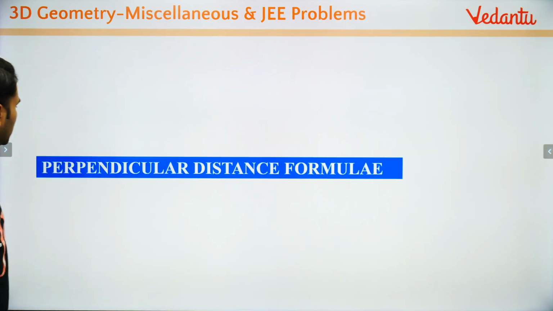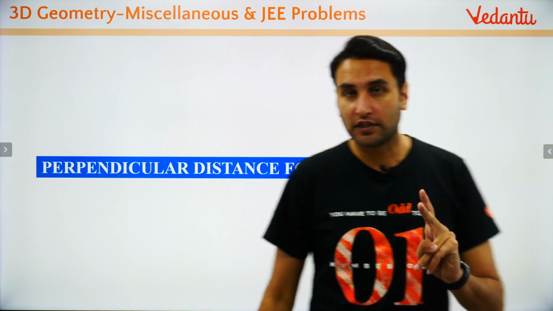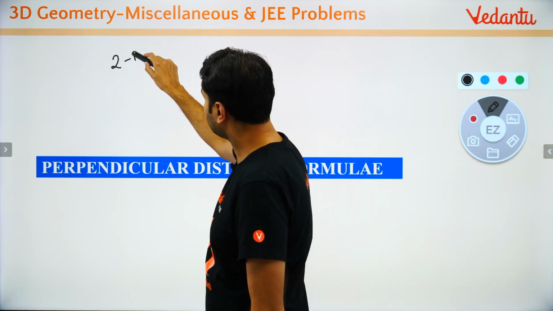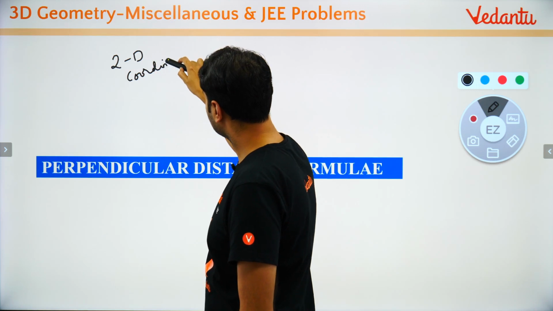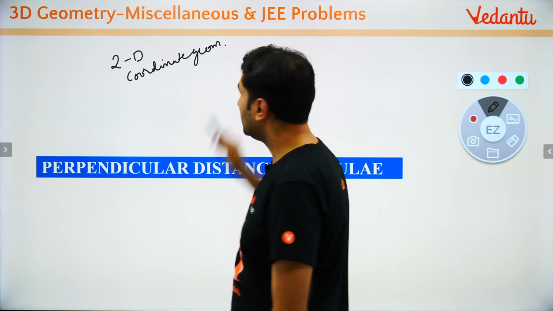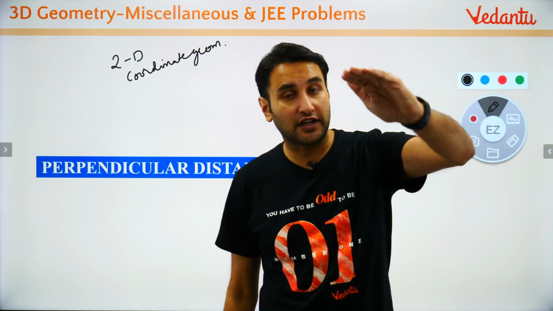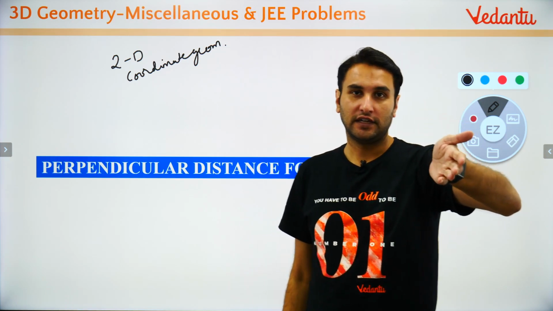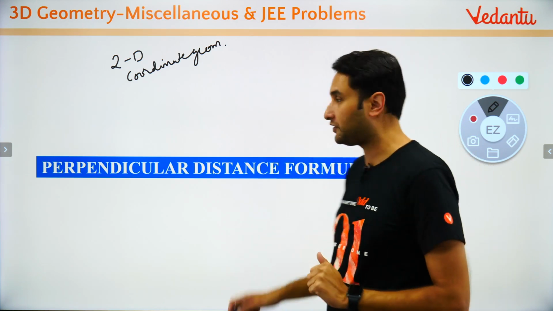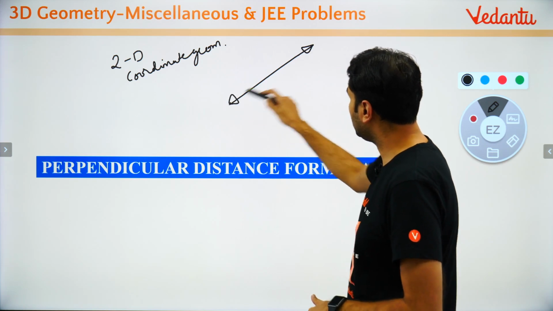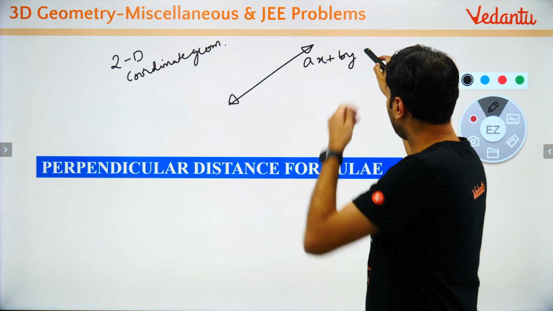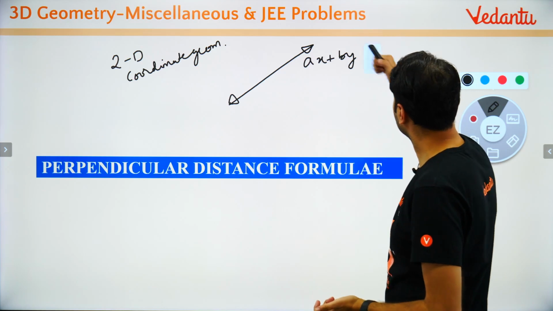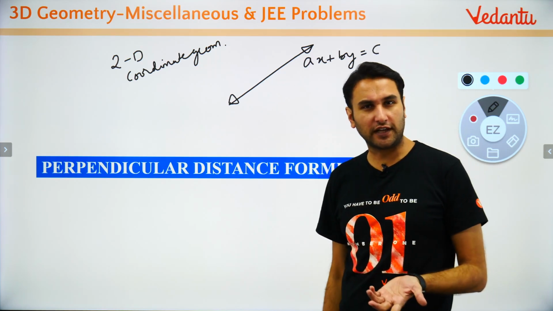Okay? Let's go. Now, perpendicular distance, last concept children. Last concept, but a very quick way to remember it. I will start with 2D coordinate geometry. Children, listen carefully, the results of straight line which you learned in class 11th and the results of the plane are very much similar. If you remember, in 2-dimensional coordinate geometry the equation of any line was ax plus by equal to c, or you could write ax plus by plus c equal to 0. This was the equation of straight line, yes or no?